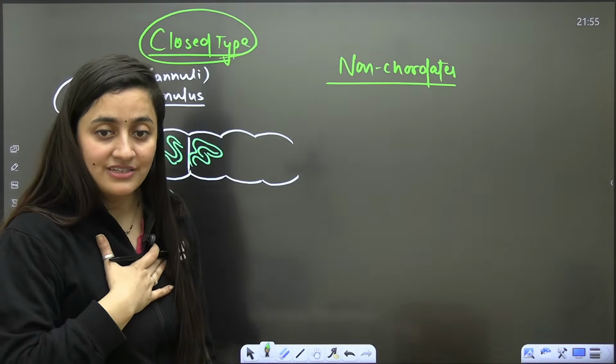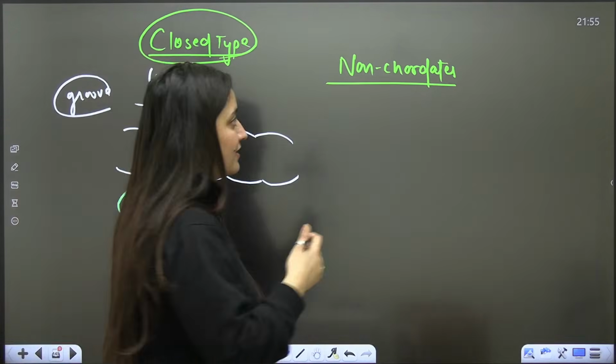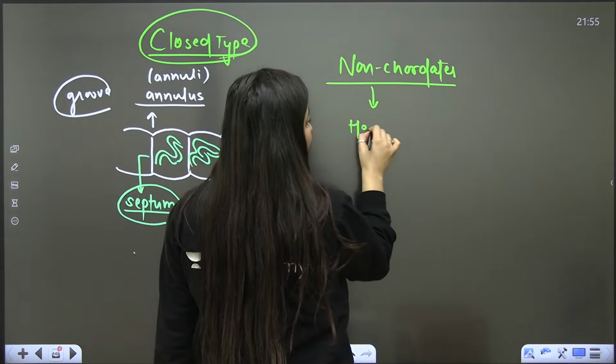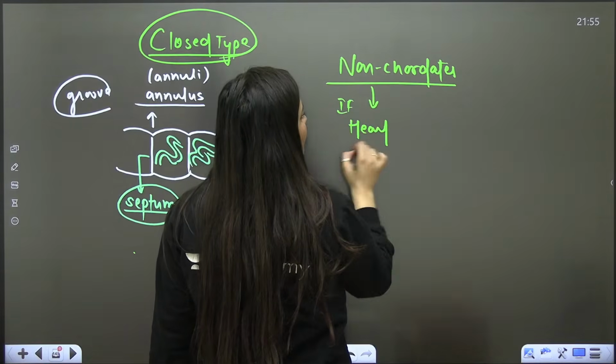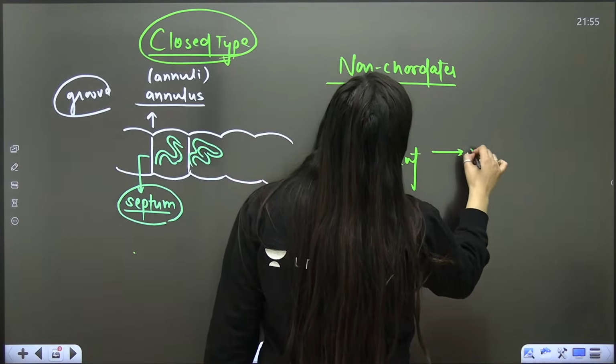Our heart is on the ventral side. This is our dorsal side, this is our ventral side, and these are our lateral sides. So our heart is on the ventral side. But in non-chordates, if a heart is present, it is on the dorsal side.